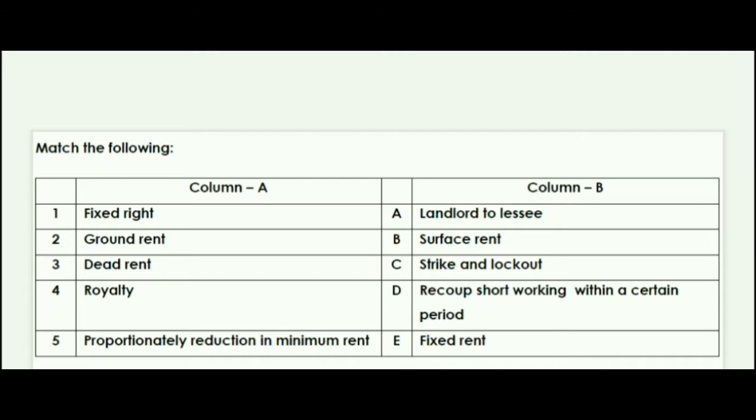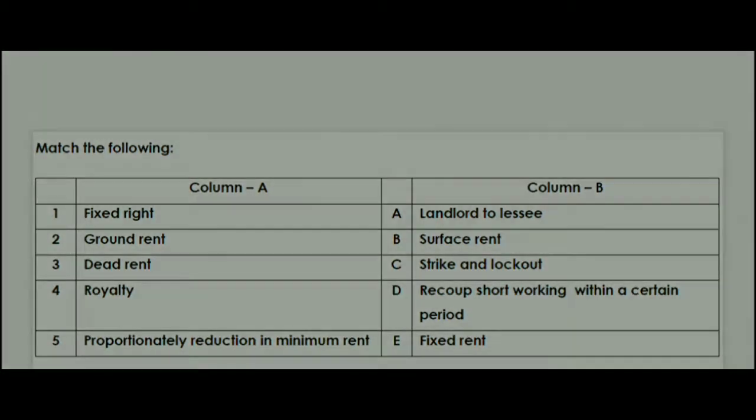Next is ground rent. Ground rent is surface rent. B will be the correct answer. Third is dead rent. Dead rent is fixed rent. Next is royalty. The answer will be A, that is landlord to lessee. Landlord to lessee is the royalty. Next, fifth, proportionality reduction in minimum rent. The answer is strike and lockout. Let's see the next question now.